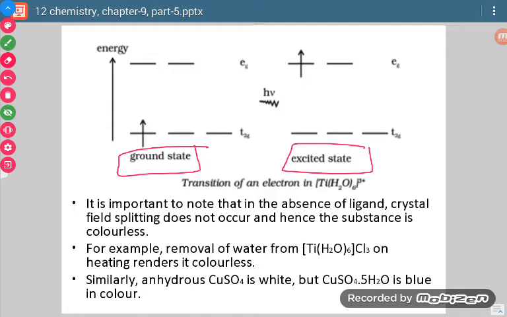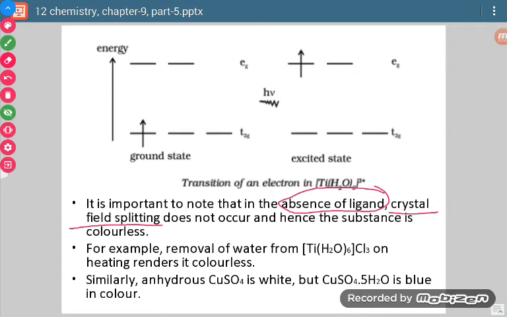Now one more thing we have to remember is that if there is an absence of ligand, then crystal field splitting does not occur. Crystal field splitting occurs when ligands approach the central metal atom, and then there is this splitting in the d orbitals of the central metal atom.